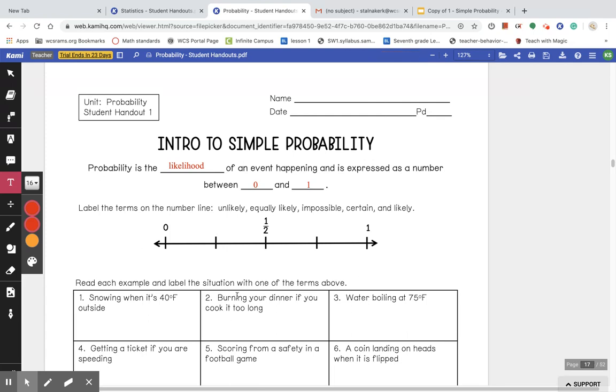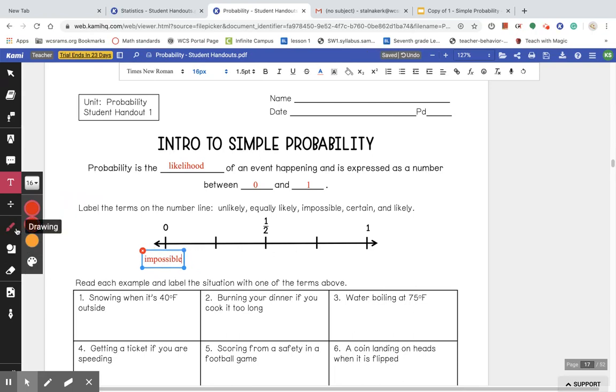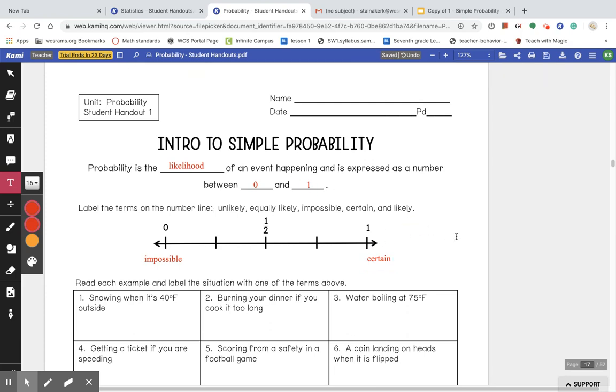So 0 is going to be impossible, and 1 is going to be certain. If you get a probability of 0, that means it's impossible to happen. If you get a probability of 1, that means it is certain to happen.